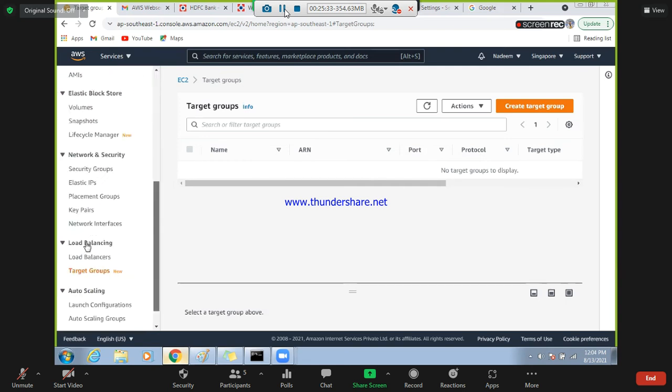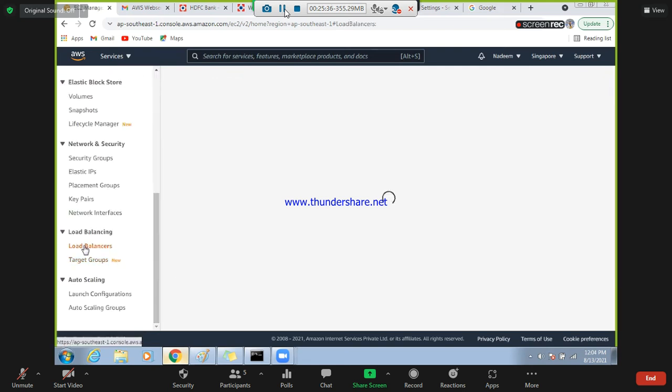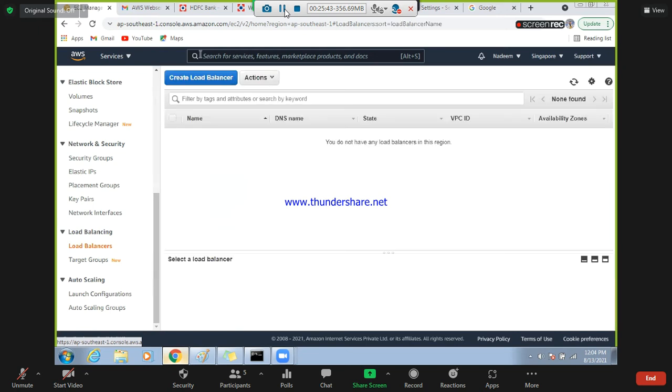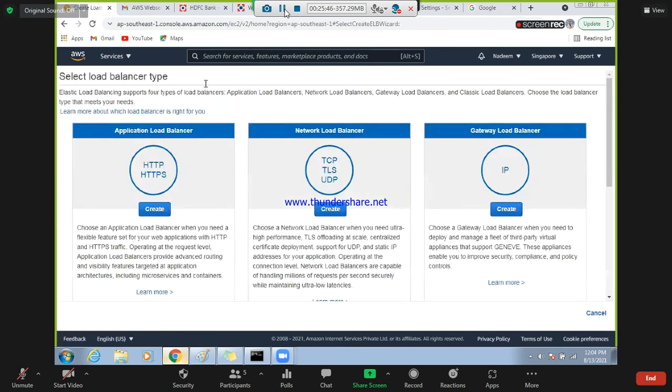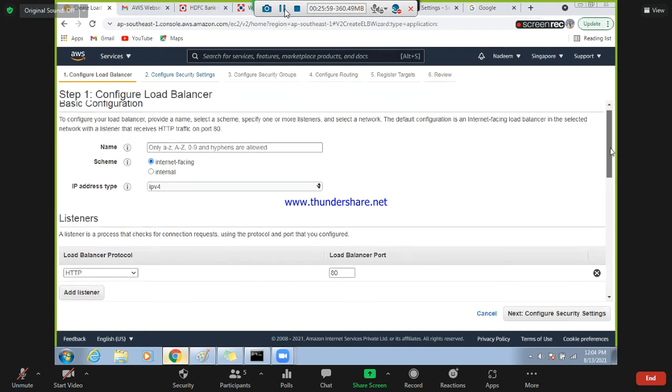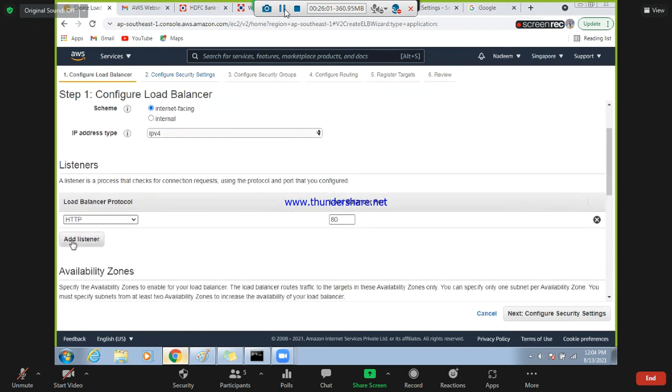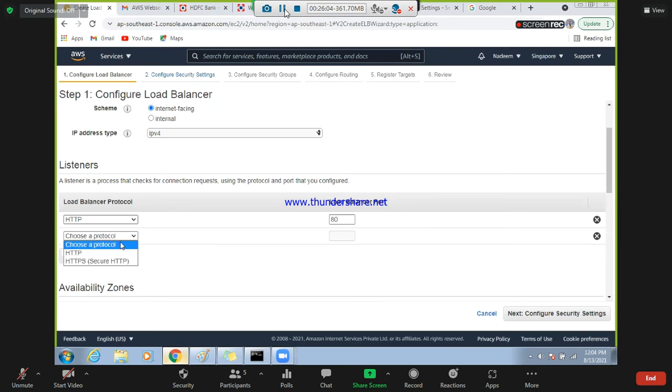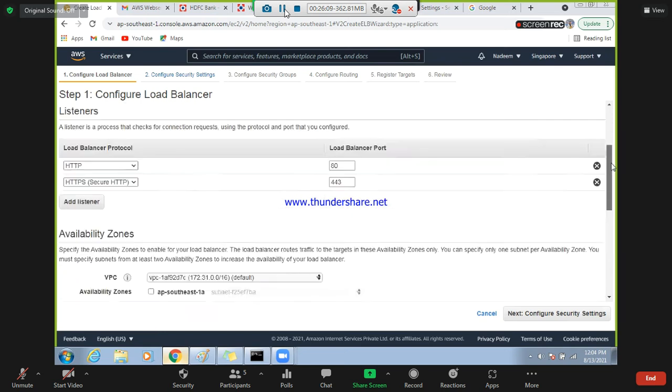And if I want to create the load balancer, create load balancer. Okay, HTTP and HTTPS. So create HTTPS, and here for the listener port you need to add HTTPS. Some organizations will put 443 and 80 also. So you can add a listener here. HTTPS secure.